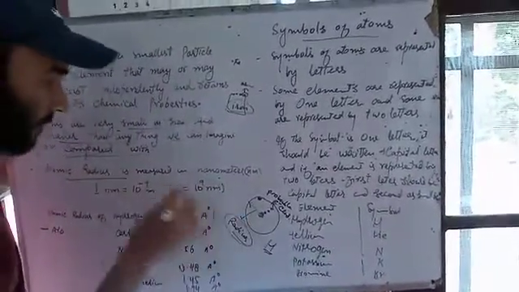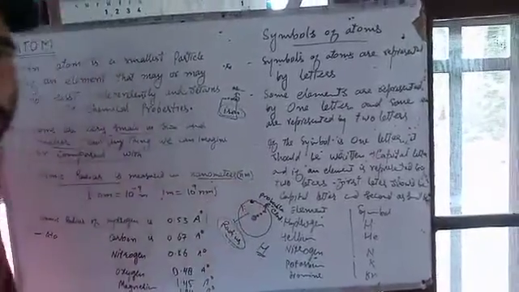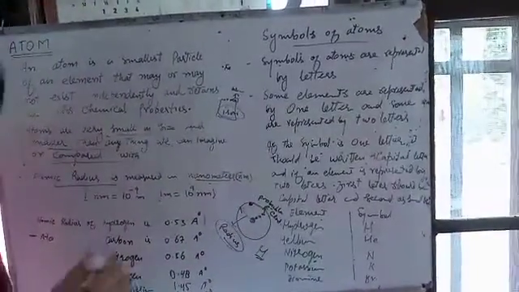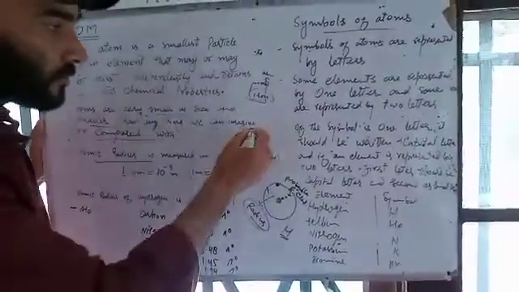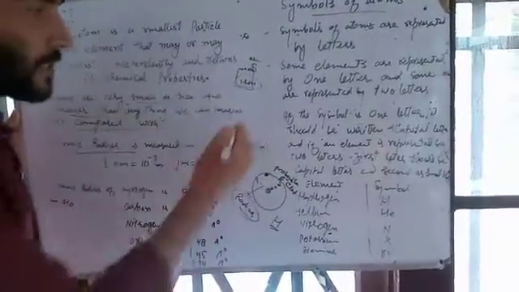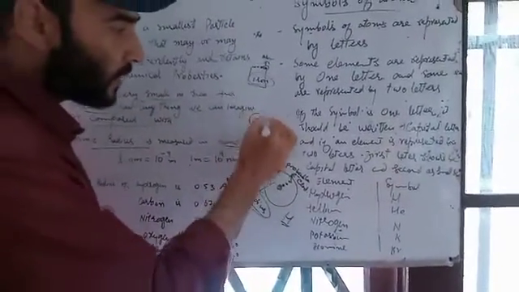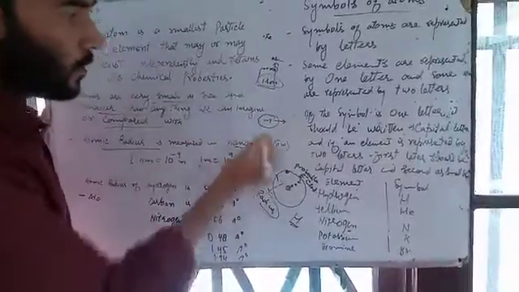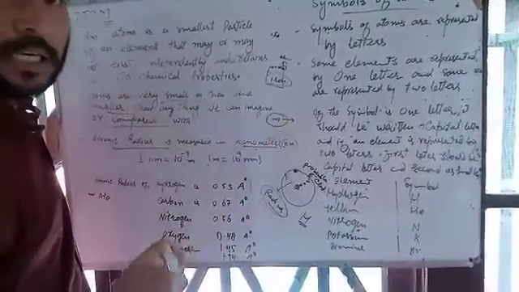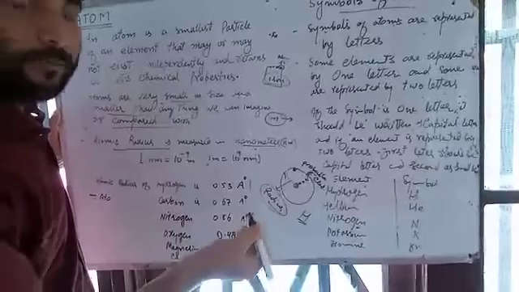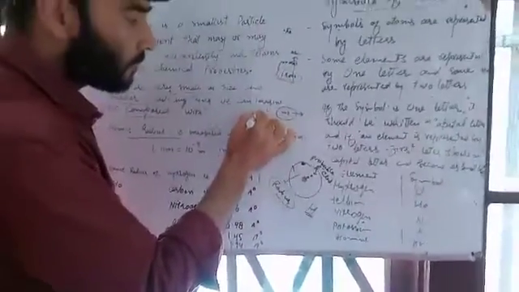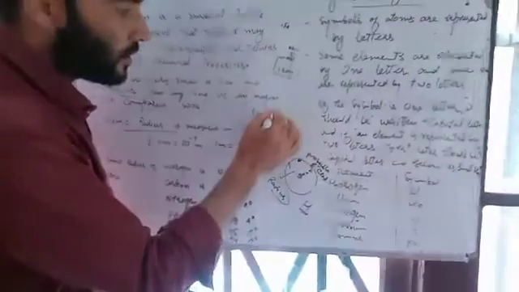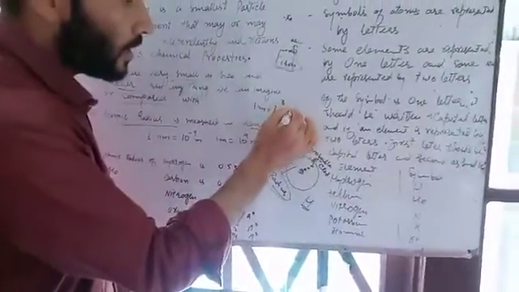The radius of an atom is measured in nanometers, or you can say in angstroms. What is a nanometer, or what are angstroms? The meter is the SI unit of length. We can divide the meter scale into millimeters and centimeters. For example, 1 meter is equal to 10 raised to power 3 millimeters.